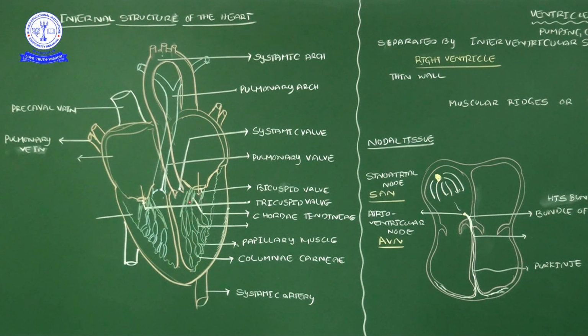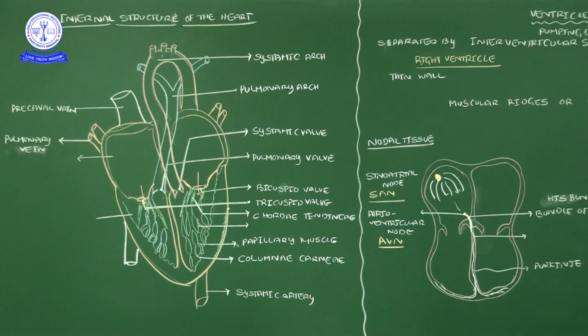Please see here, I am talking about the right side. These are the left, for you this is the left side. The left atrium receives the oxygenated blood with the help of the pulmonary veins.